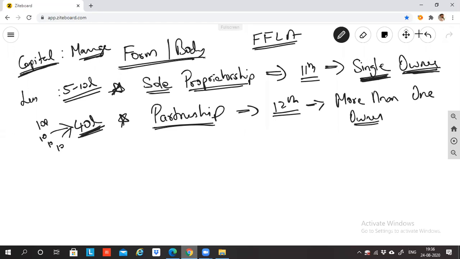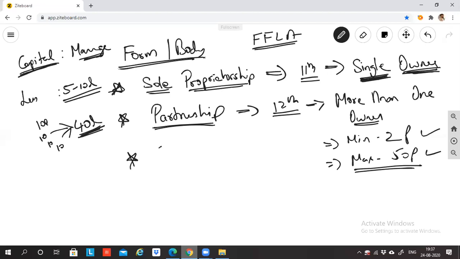So if you remember, in partnership there are a minimum of 2 partners and a maximum of 50 partners. If you are forming a partnership business, the minimum partners you are supposed to have is 2 and the maximum is 50. Hence this maximum of 50 comes as a pain point to us. This is a major drawback in partnership. So if I am forming a business which requires, let's say, hundreds of people as owners, then partnership does not allow. That's when the concept of company was introduced.